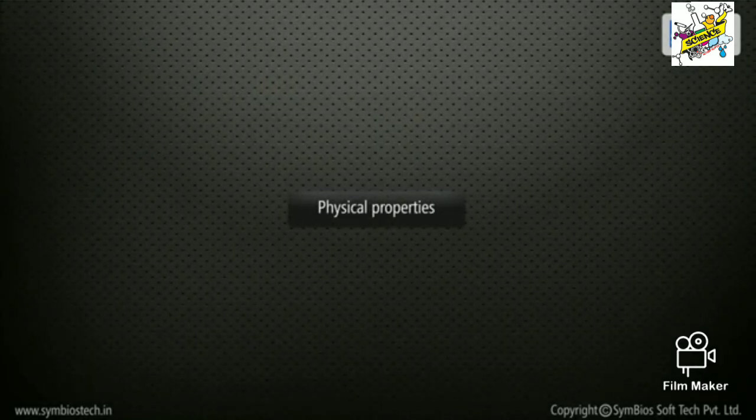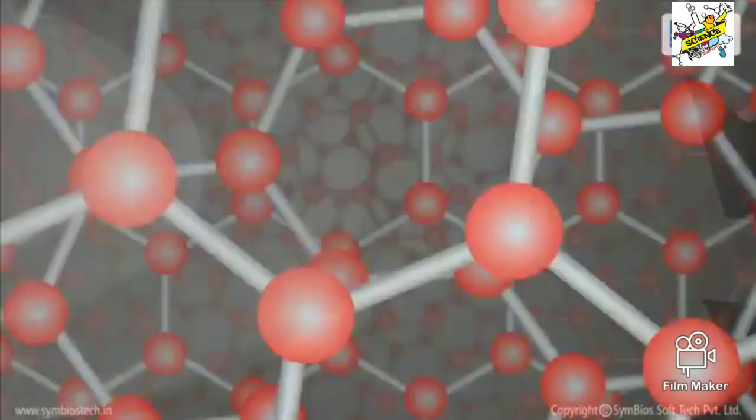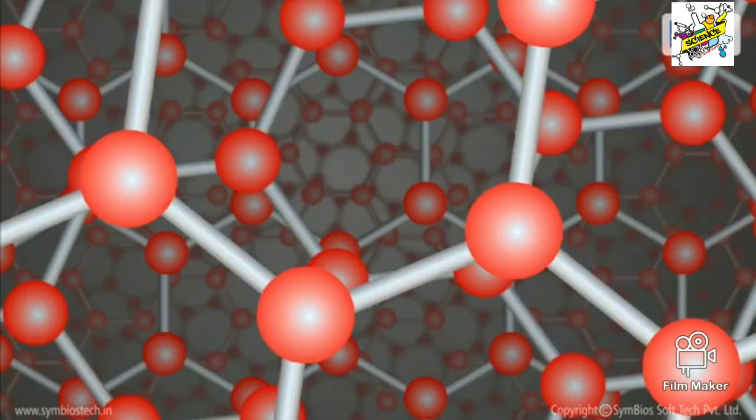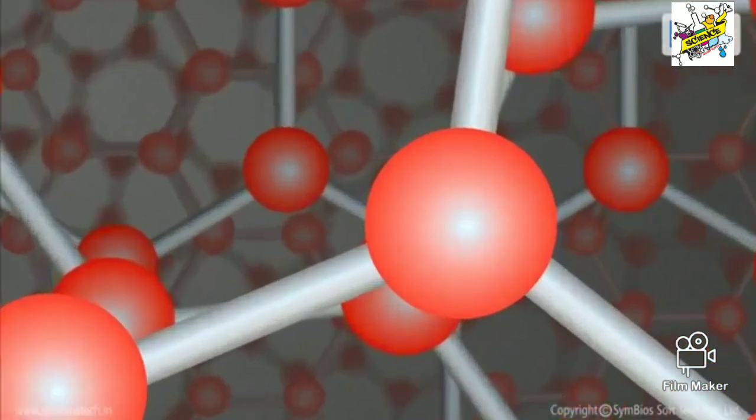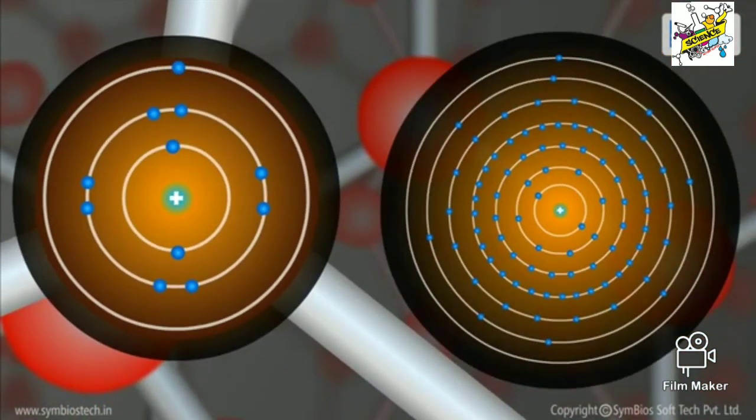Physical properties. Melting point and boiling point. Metals usually have a high melting and boiling point because of the strong metallic bonding between atoms. However, it depends on the position of the electrons in an atom. If the atoms are large with electrons being far from the nucleus, then the melting point and boiling point tends to be low.